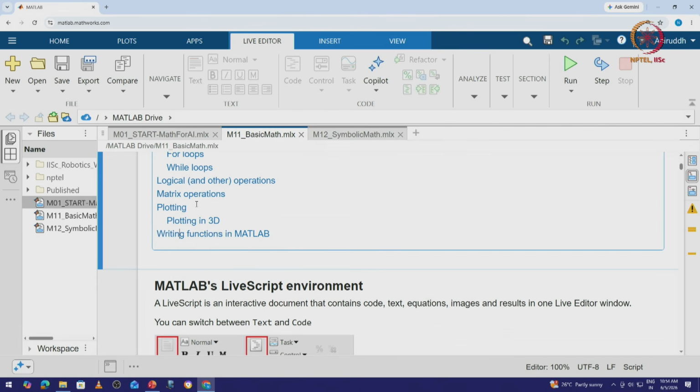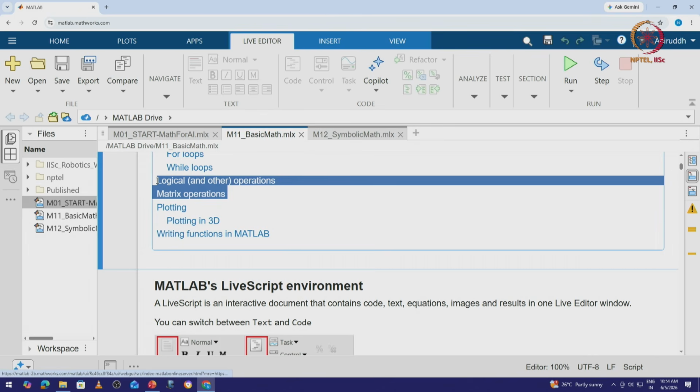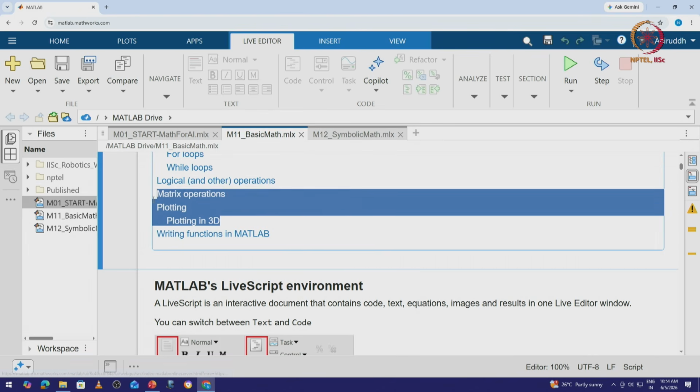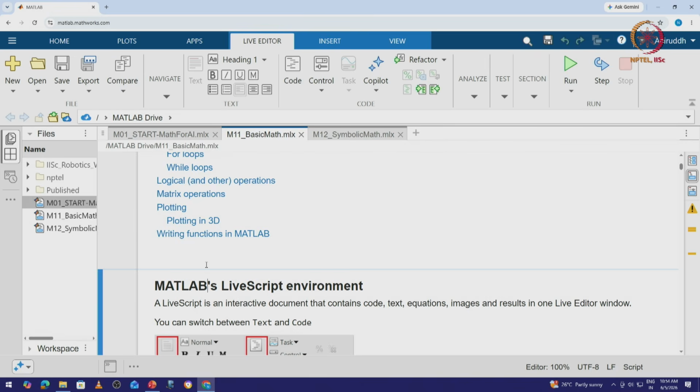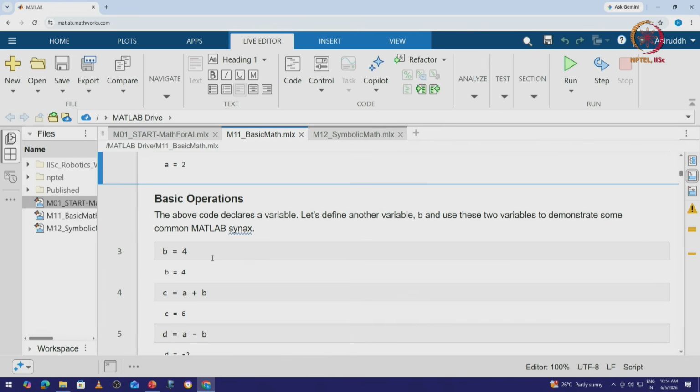And then we'll quickly go over the matrix operations, lastly concluding this particular topic by plotting on a 3D surface. Okay, so let's go over the basic operations which are specific to MATLAB. Let's start by defining certain variables.